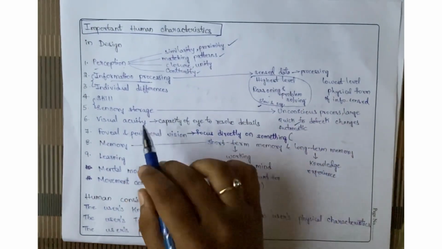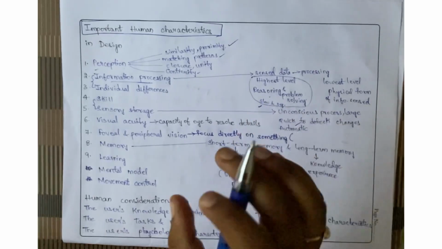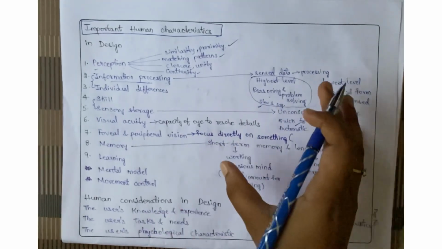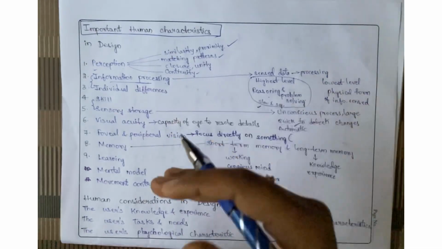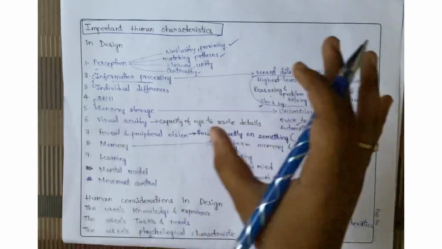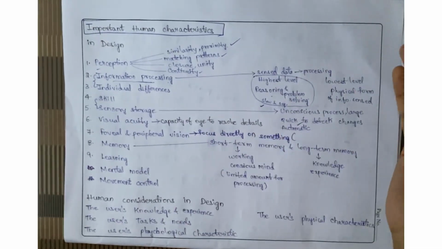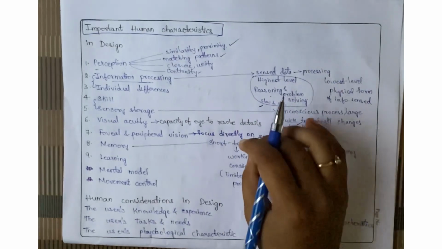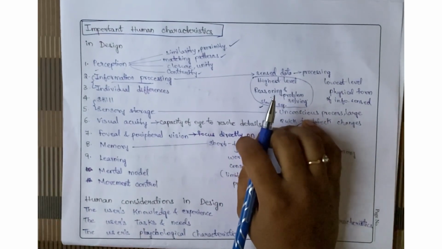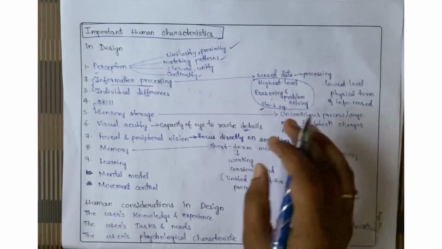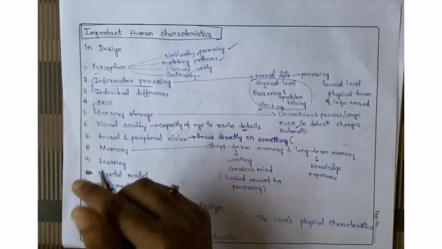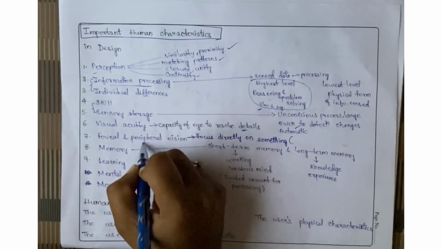And coming to visual acuity, it is nothing but the capability of our eye to resolve the details. When you see something very near, you can clearly identify it. But if it is very far, sometimes we may not correctly identify the things. The capacity of our eye to resolve all the details is visual acuity. And coming to the seventh characteristic, it is foveal and peripheral vision.